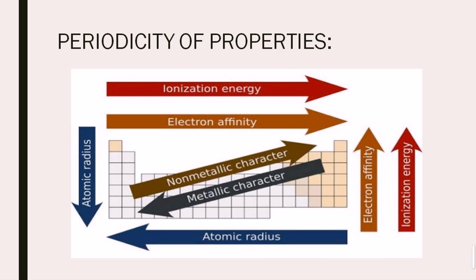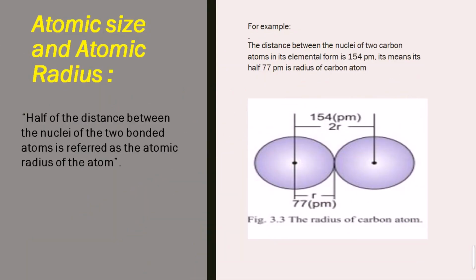Let's move towards the atomic radius and the atomic size. We know the atomic size or the atomic radius of an atom is very small and does not have boundaries that fix its size. There is no shape for the atom where we can say here is its starting point and its end point is here. We can't consider it because atoms are such small particles that they cannot have fixed boundaries, so it is difficult to measure the size of an atom.